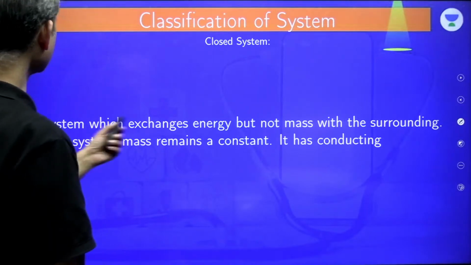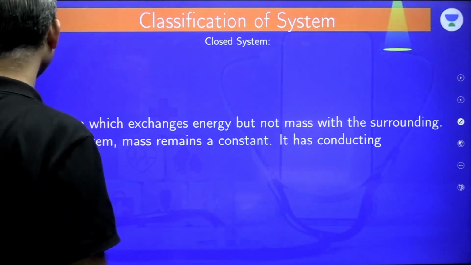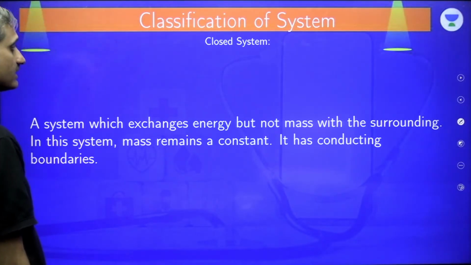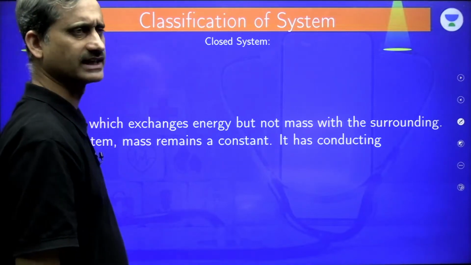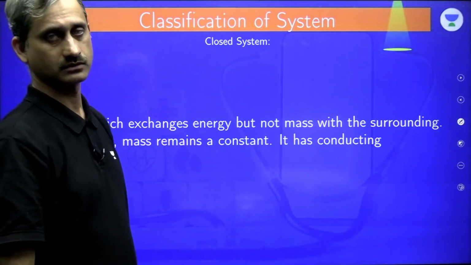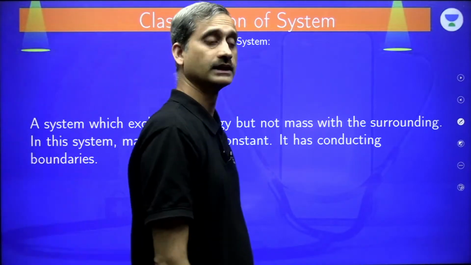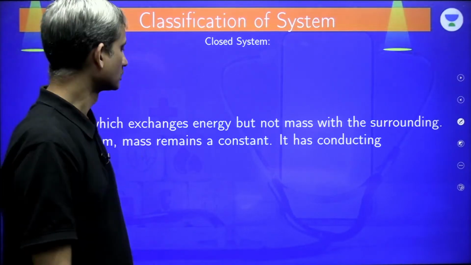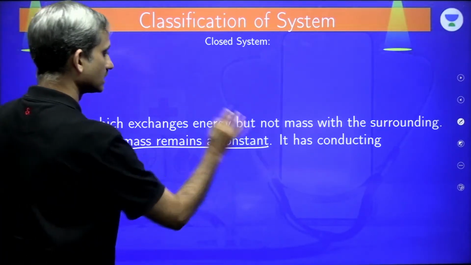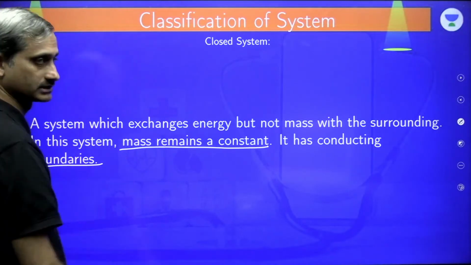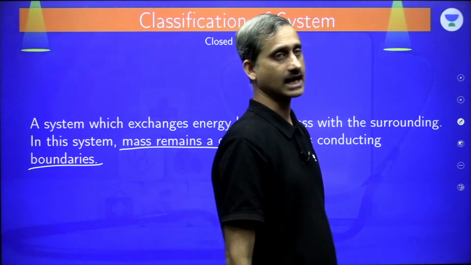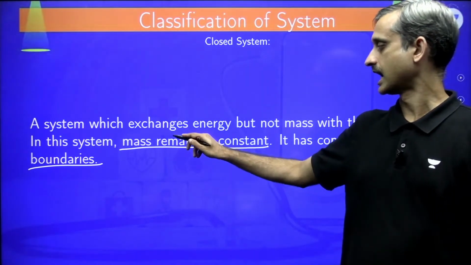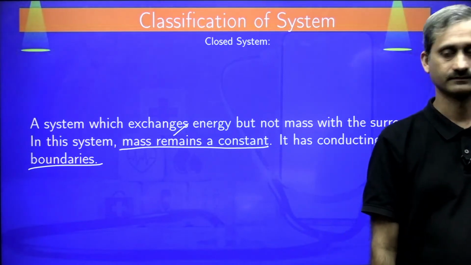A system which exchanges energy but not mass with the surrounding, in this system mass remains a constant. That is what we have as a closed system. So a closed system is basically defined as keeping mass constant. Whenever the mass remains a constant, it's a closed system. In addition to that, it might be another system as well, but in that case, it's a closed system. It has conducting boundaries. That is, it is exchanging heat and energy. So that's what we have as a closed system. Identifying feature: mass remains a constant.